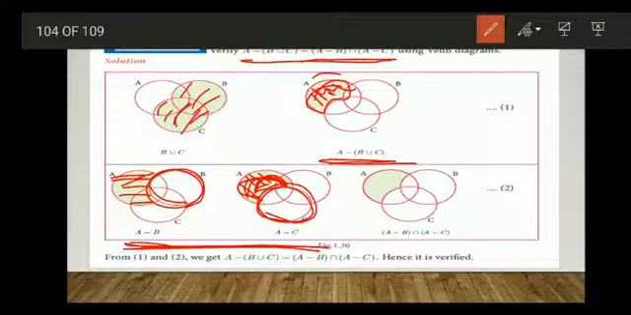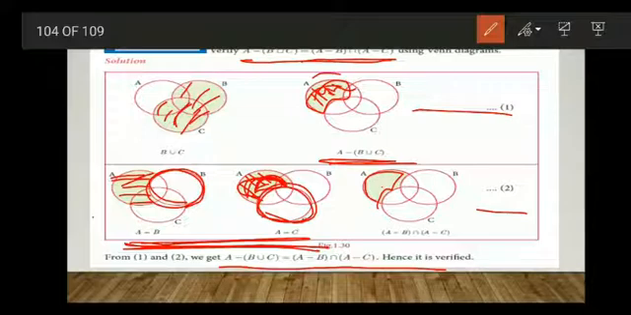Now we have to take intersection. In these two, what is the common portion shaded? This is the common portion shaded, right? So when you compare these two things, we get A difference (B union C) is equal to (A difference B) intersection (A difference C).